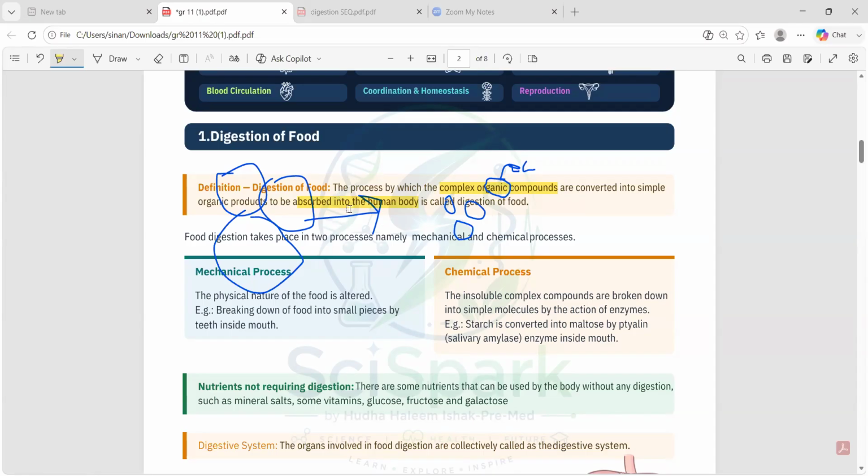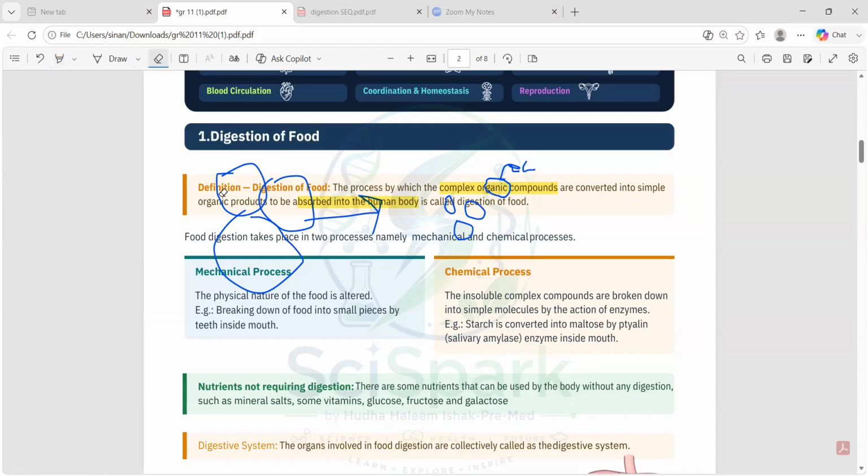So this is the definition, because usually they will ask definition for grade 11s. So you all better remember this definition. So let's say it once again. You all don't unmute, just say at home, okay? So digestion means what? The process by which complex organic compounds are converted into simple organic products. Why is it happening? To be absorbed into the human body. So this is what is called digestion of food.